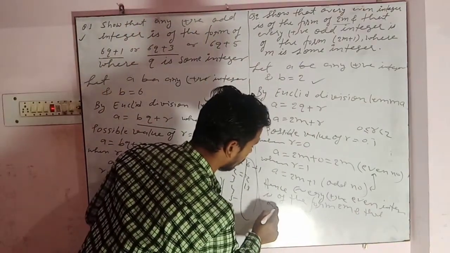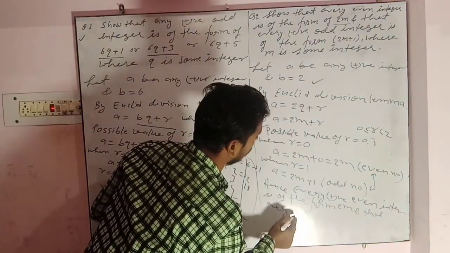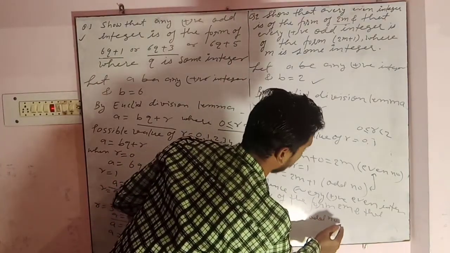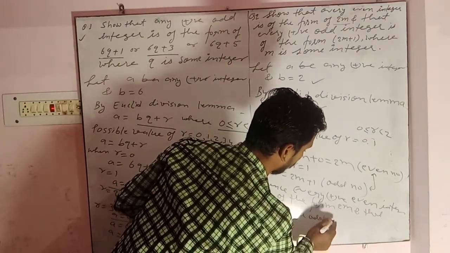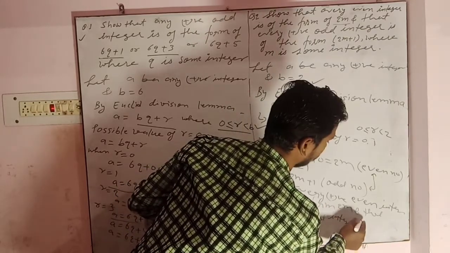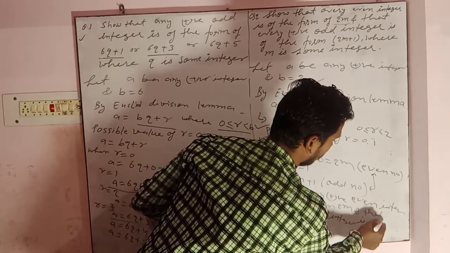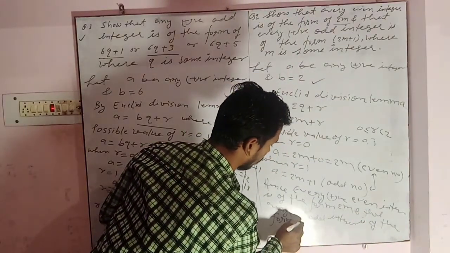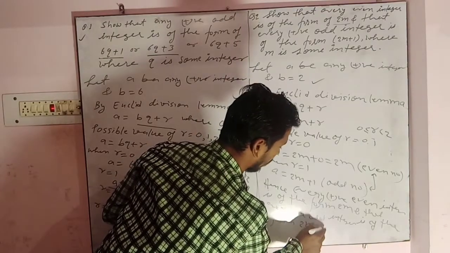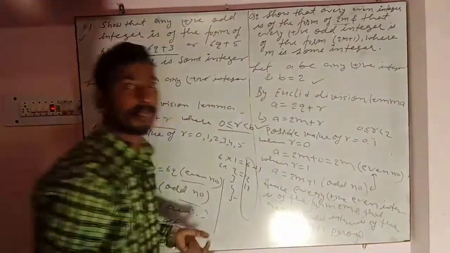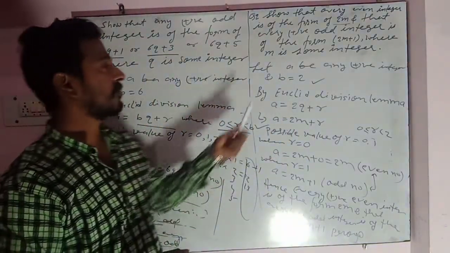And the same thing we can repeat here. Every positive odd integer is of the form 2n plus 1. So this was the proof of the second question.